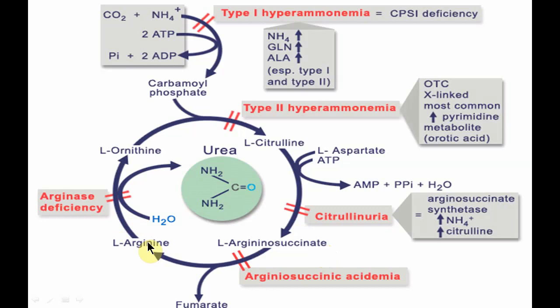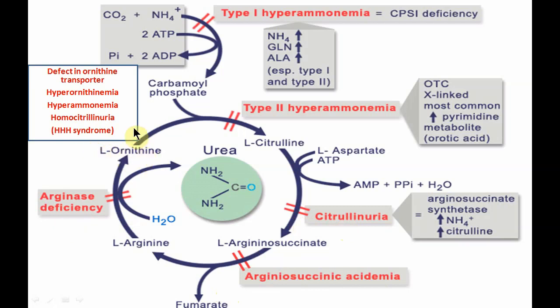Next, arginine is hydrolyzed to form ornithine and urea by the enzyme arginase. If arginase is deficient, again arginine is accumulated along with ammonia. So these are the important urea cycle disorders: type 1 hyperammonemia, type 2, then citrullinuria, argininosuccinic acidemia, and arginase deficiency.